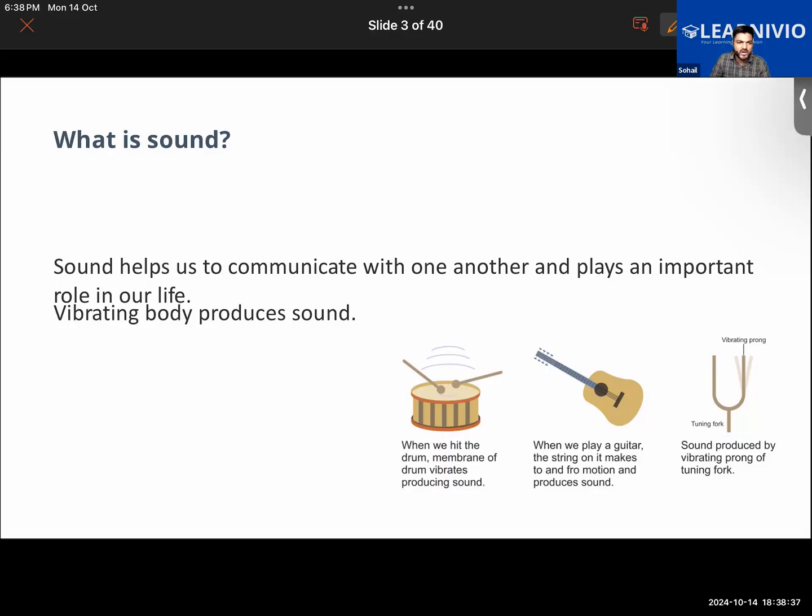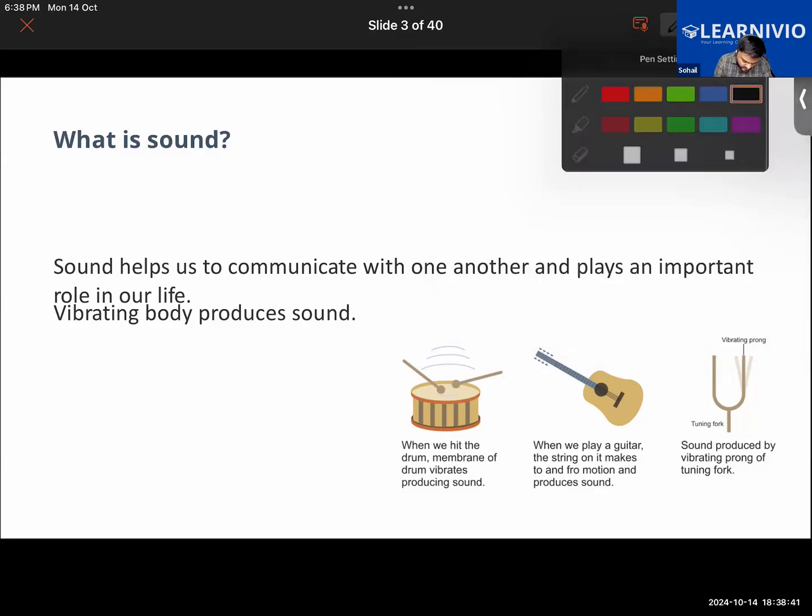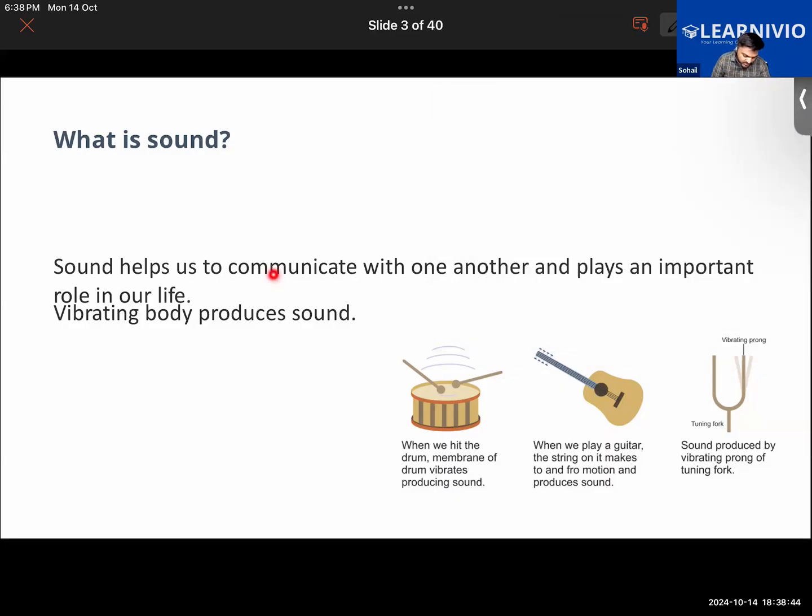Okay. So talking about sound, we see that sound is a form of energy. It helps us to communicate with one another, and it plays an important role in our daily life. The first thing is that it is a form of energy because of which our ears are able to hear something. One cannot create sound or destroy it, but one can just transform it from one form of energy to another form of energy.